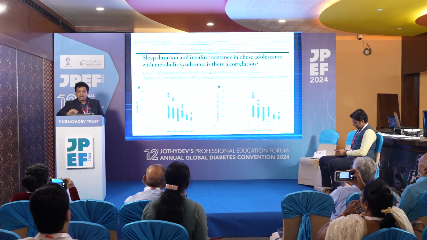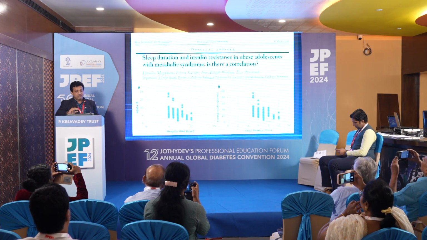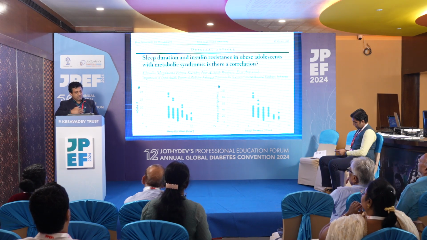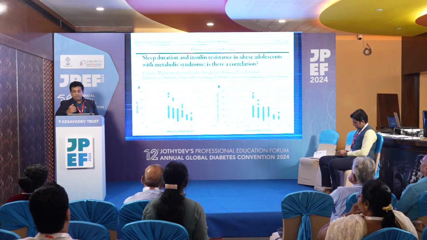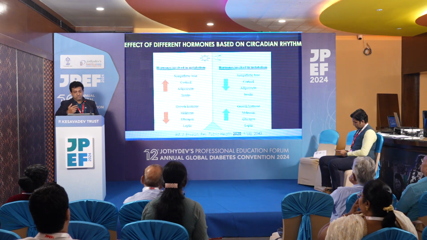So we are finding so many people obese in the adolescent phase itself. Dr. Manikandan in the morning had mentioned one important article. This is a similar article which shows that eating disorders, sleep duration and insulin resistance are all linked. That is how this study proved it. So that means the melatonin gene affects so many things, and the cortisol pathway also.